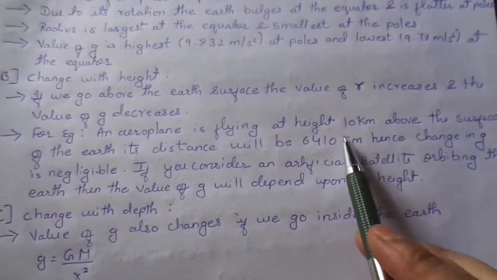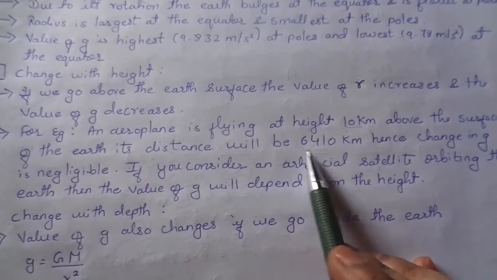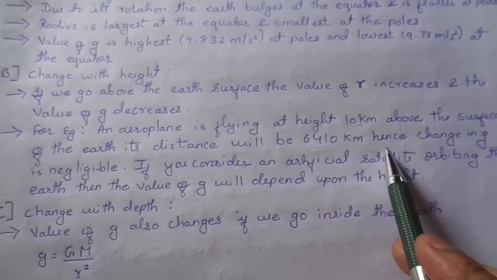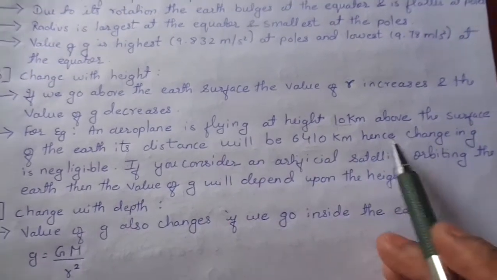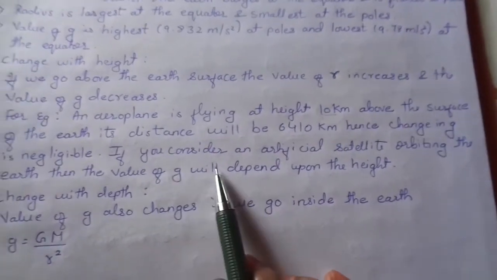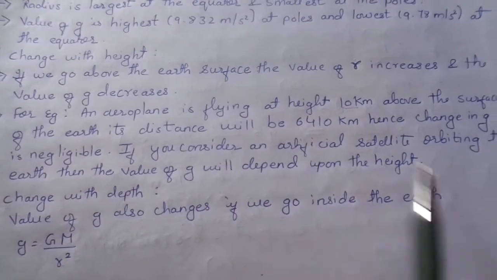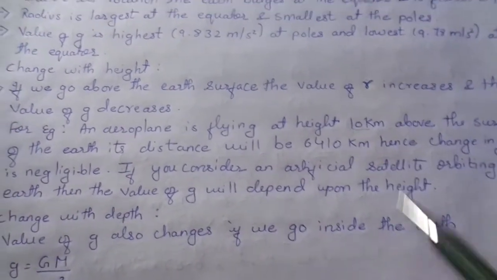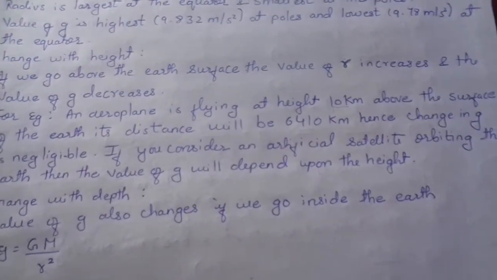So if the aeroplane is flying at 10 km, the distance will become 6410 km. Hence this change is negligible because only 10 km has been added. You can consider the value of g to be the same. It will not differ much.